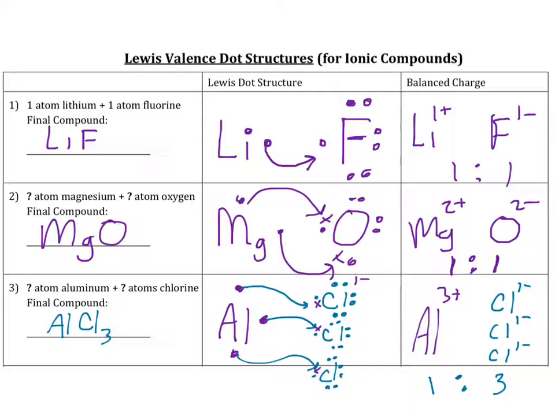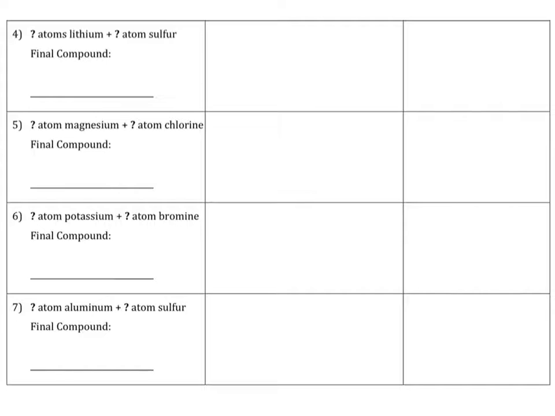Now, something to keep in mind is notice how the charges actually balance as well, and that's actually going to be the trick we use later. But aluminum makes a 3 plus, chloride makes a 1 minus, and so you will need 3 chlorides to balance with the 1 aluminum. All right, so let's go ahead and do this next one here. Now this next one, let's look at lithium and sulfur, and we're going to work backwards here.